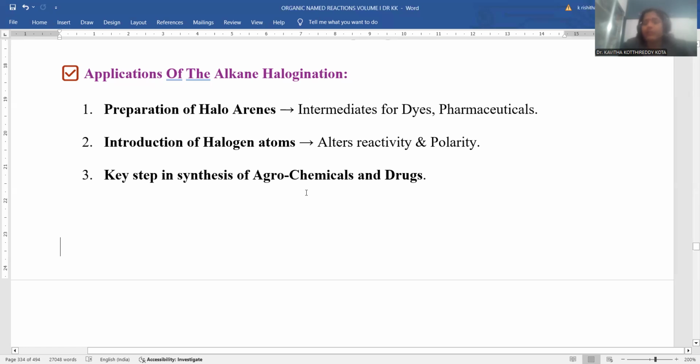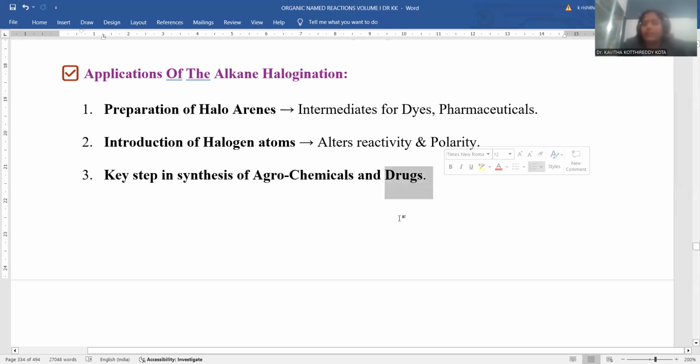These materials are used to kill the pests which destroy crop growing and crop yielding, and that kind of pesticide can be manufactured by means of this. Even nutrient food material is synthesized by means of these, and weeds, the unwanted plants growing in these croplands, will be destroyed by these haloarenes. So these are the agrochemicals. This is the important step in the synthesis of haloarenes. This is the important application we can say.